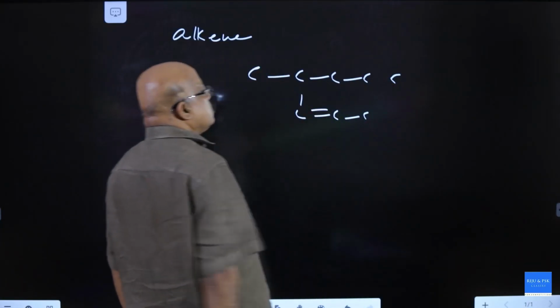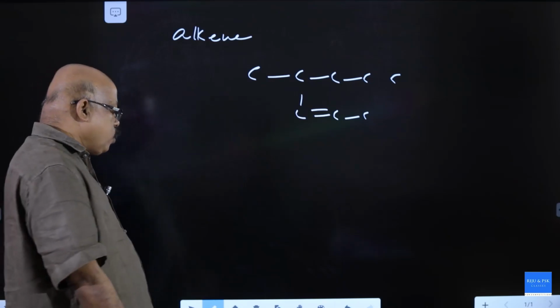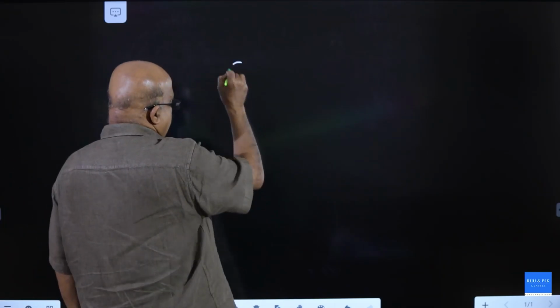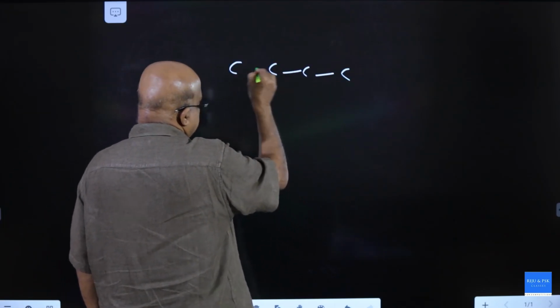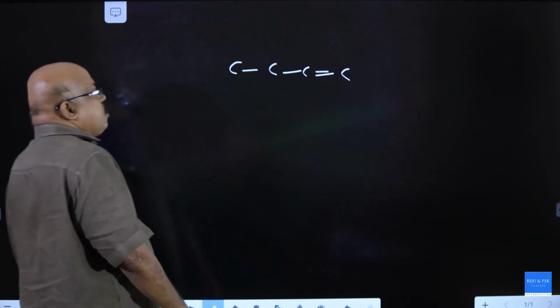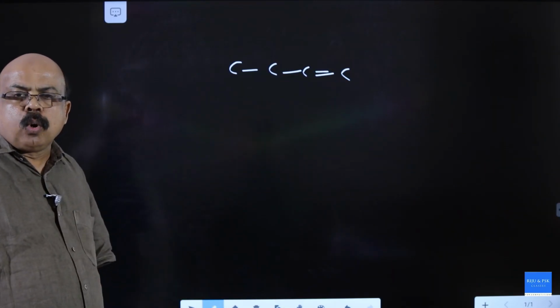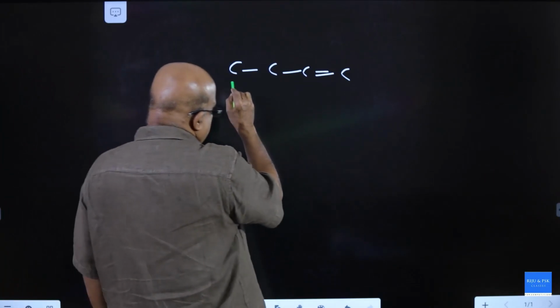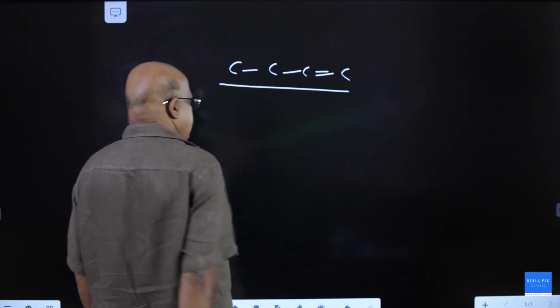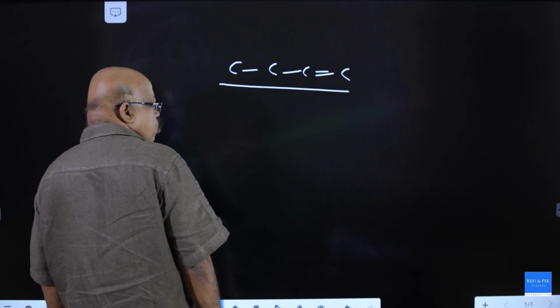Suppose this is your alkene. It is a 4-carbon chain with 1 double bond, so this is your parent chain. Number the chain from one end to the other.